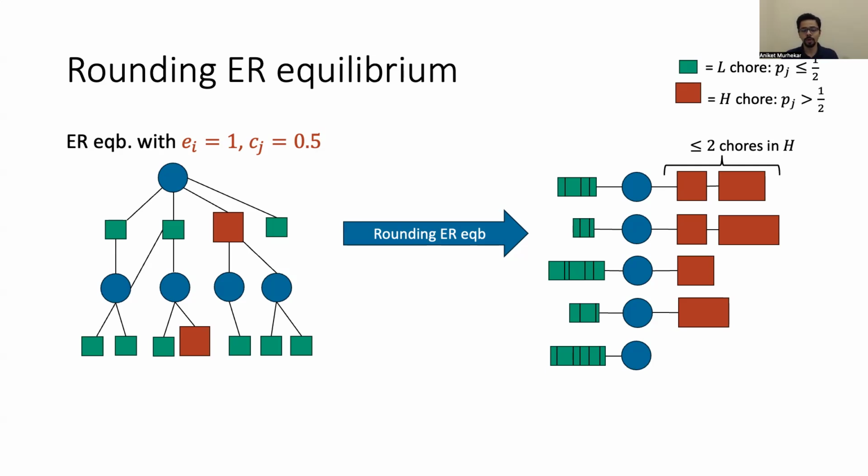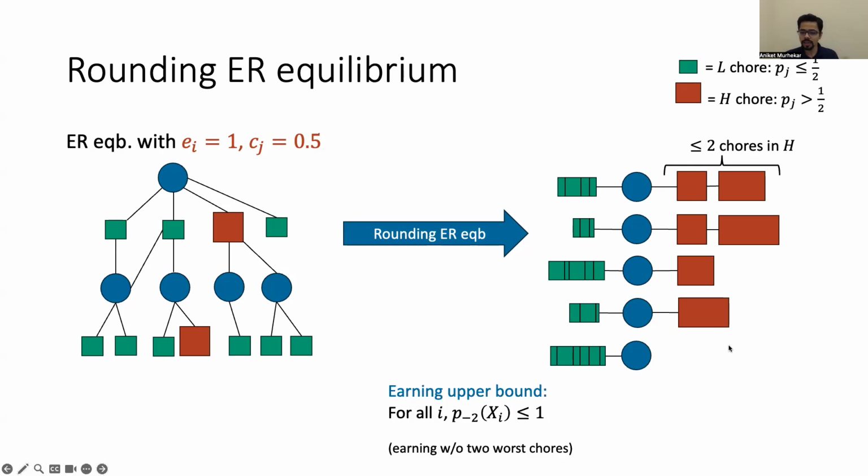We also have some properties of this rounding algorithm in terms of the payment of the agents in the resulting allocation. So in the resulting integral allocation X, the earning without the two highest paying chores of any agent is at most 1. So remember that in the fractional allocation, every agent was earning $1 fractionally. We show that in the integral allocation, up to the removal of two chores, no agent earns more than $1. So this is an upper bound of the agent's earning. We also show a lower bound on the agent's earning. We show that every agent earns at least half a dollar.